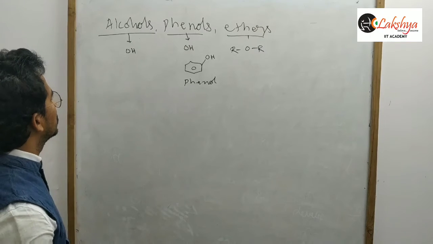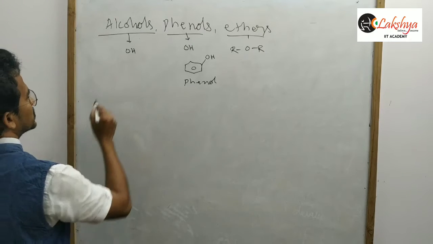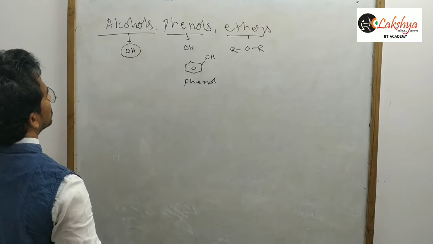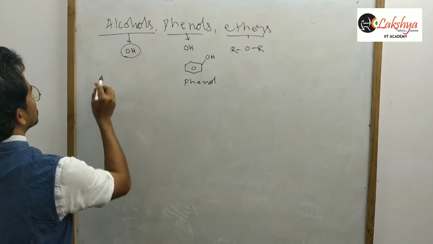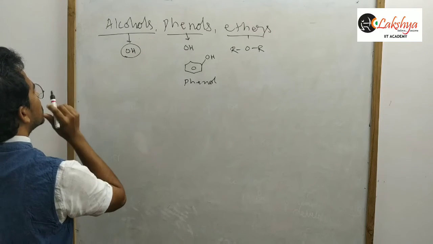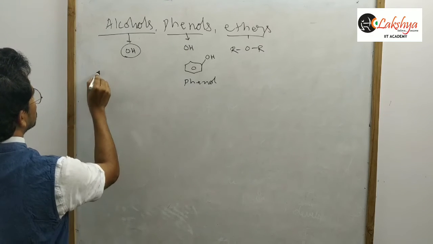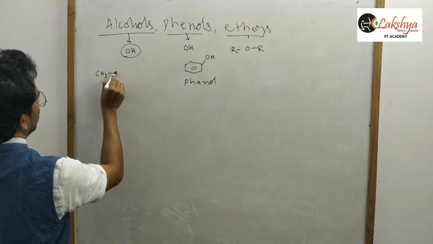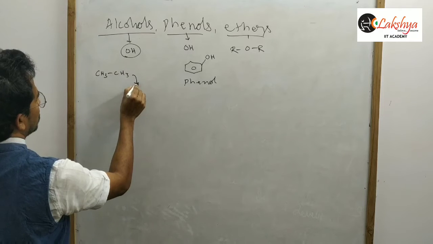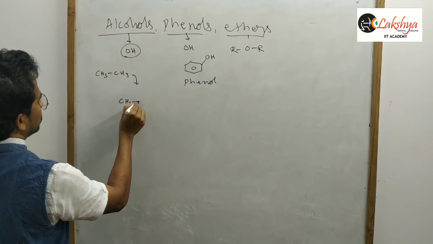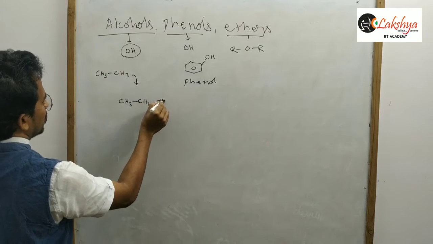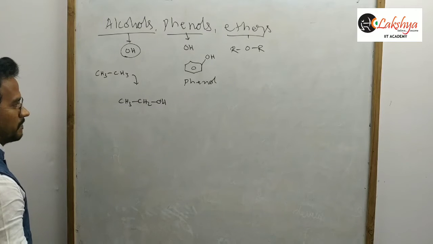So first of all, alcohols, compounds containing OH function. In this case, they are the derivatives of the aliphatic hydrocarbons. If one of the hydrogens of an aliphatic hydrocarbon is replaced by OH, that is the alcohol.